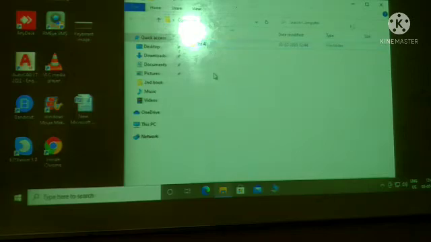Now for example I want to copy this, I want to make a copy of it. I can do that by, again, keeping your mouse pointer on any file or folder that you want to copy.